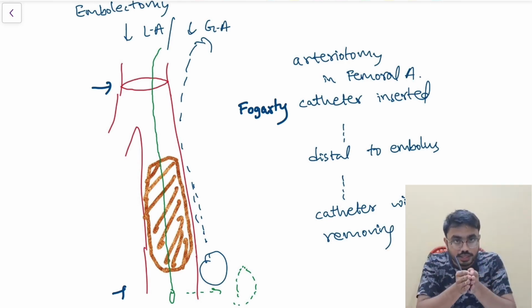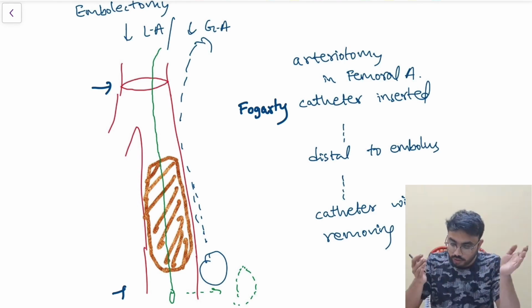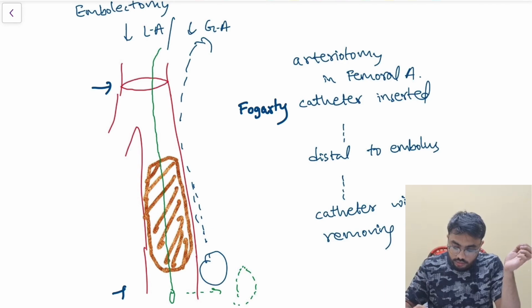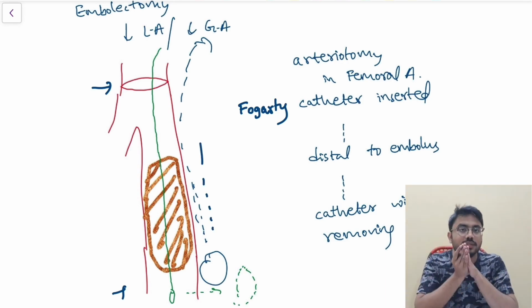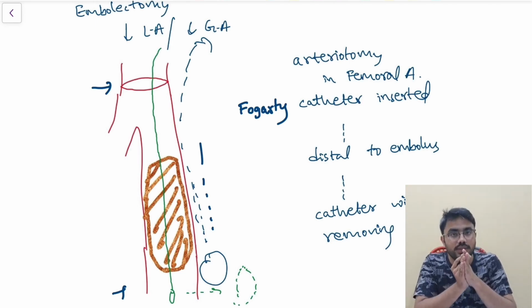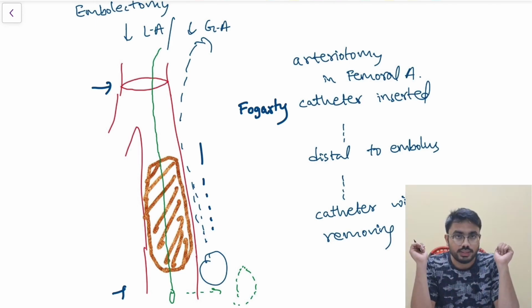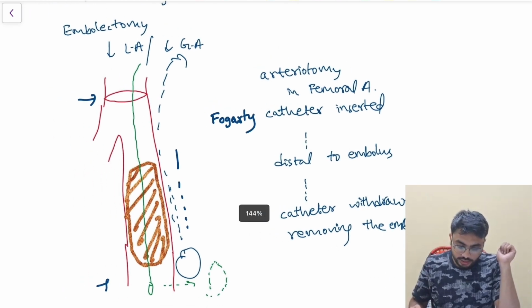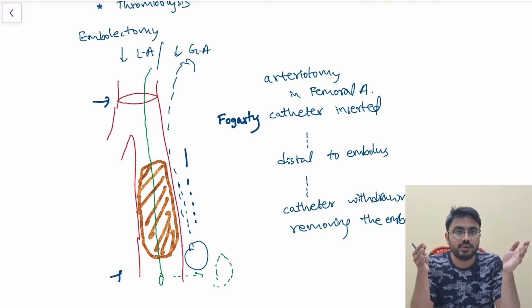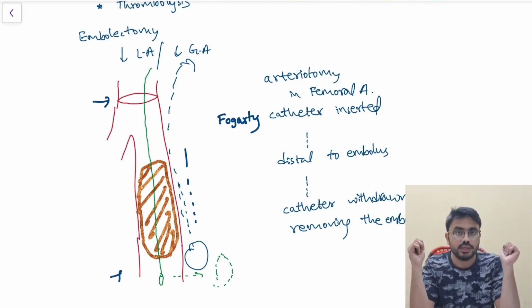After passing distally, I have to dilate the distal part. After dilatation distal to the embolus, slowly I have to pull the catheter back, which also brings the clot along with it. This is how embolectomy is done. We have already seen the entities. Thrombolysis also we have seen, and now we have seen embolectomy also. Thank you for watching.